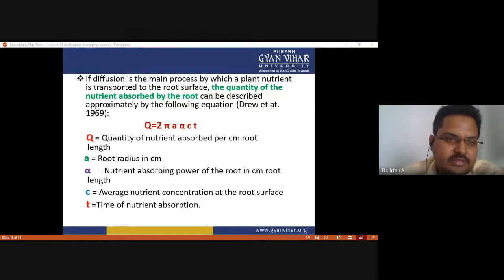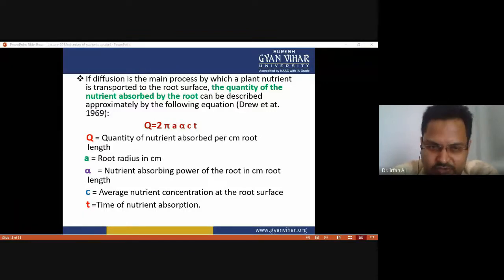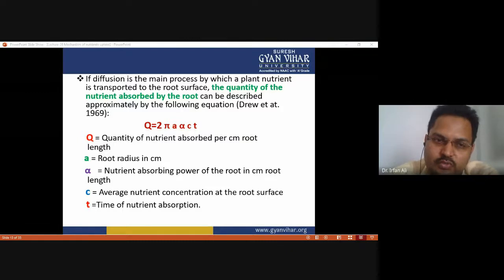If diffusion is the main process by which a plant nutrient is transported to the root surface, the quantity of nutrient absorbed by the root can be described by this equation, where q is the quantity of nutrient absorbed by the root and a is the root radius.